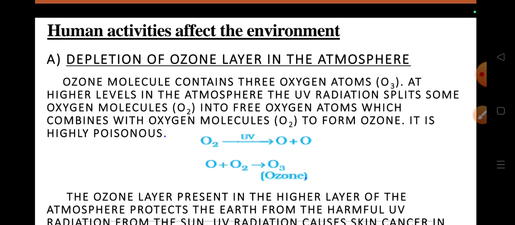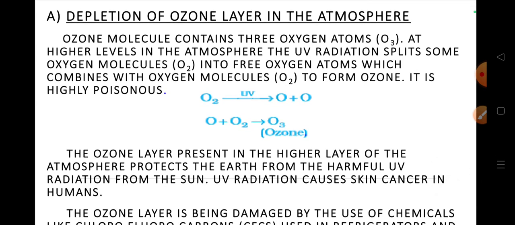Then human activities affect the environment. Depletion of the ozone layer in the atmosphere. Ozone molecules contain three oxygen atoms, O3, at the higher level in the atmosphere. UV radiation splits some oxygen molecules O2 into free oxygen atoms, which combine with oxygen molecule O2 to form ozone. It is highly poisonous. Okay, O2 is split by UV rays into oxygen and nascent oxygen. When nascent oxygen reacts with the oxygen molecule, it gives ozone.